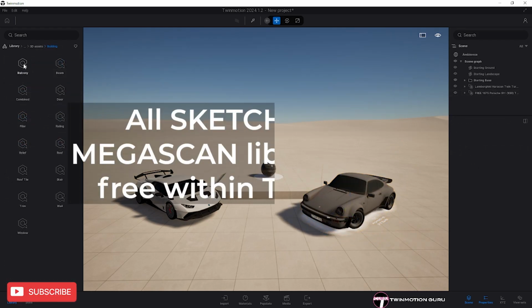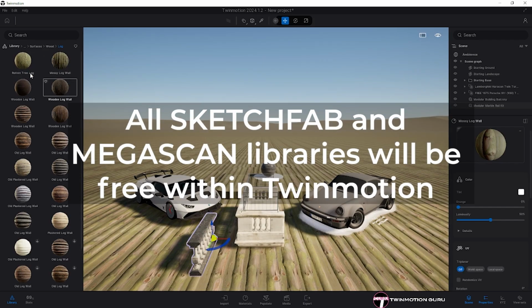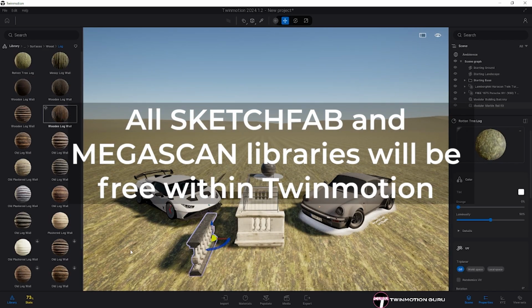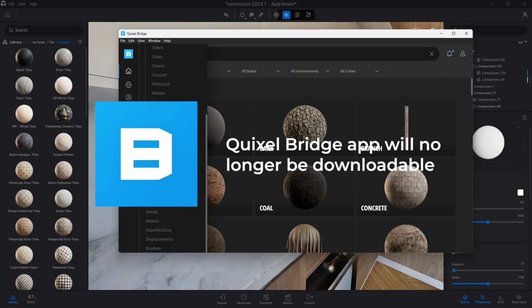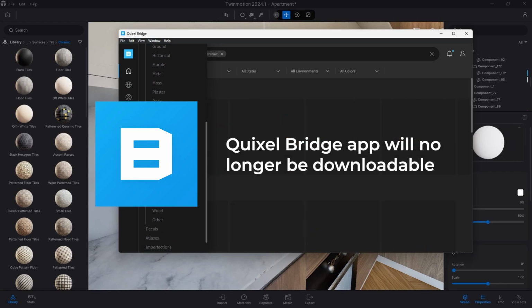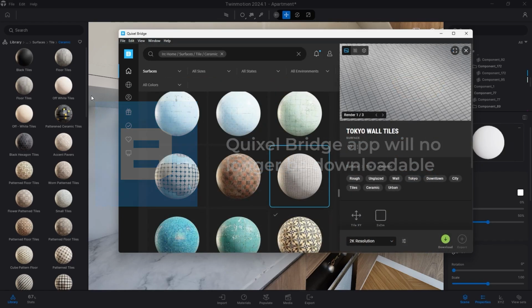For now and in the near future, nothing will change for Twinmotion users. All 3D objects and materials from Megascans and Sketchfab can still be used for free directly within Twinmotion, so there is no need to worry. The only downside for me is that Quixel Bridge is no longer available for download. I found it fantastic for previewing assets and materials before using them inside Twinmotion.